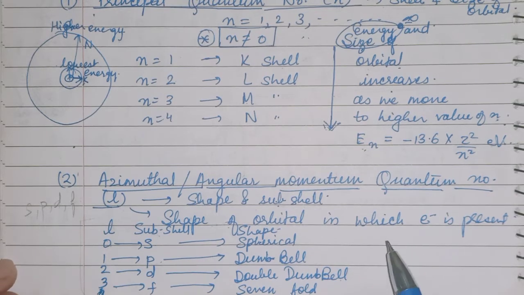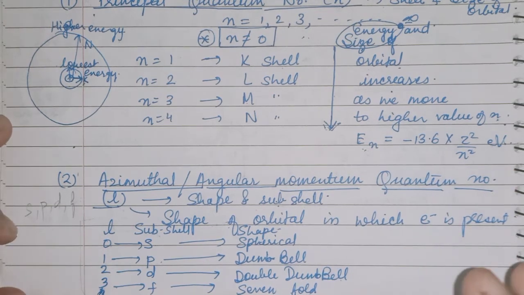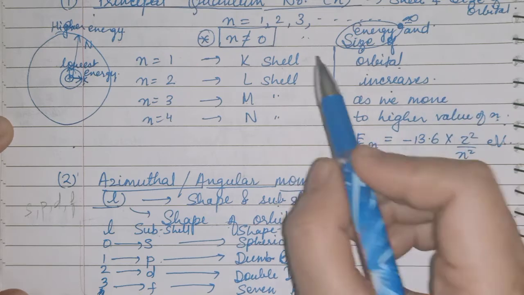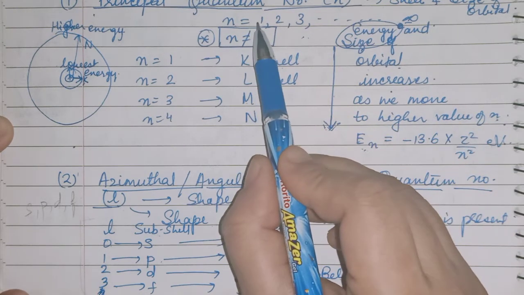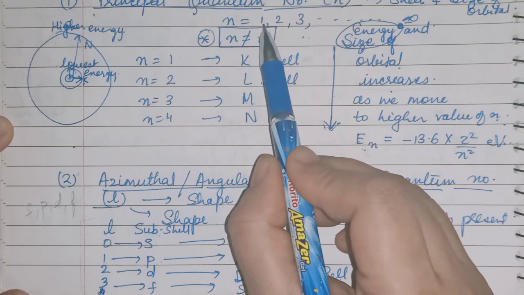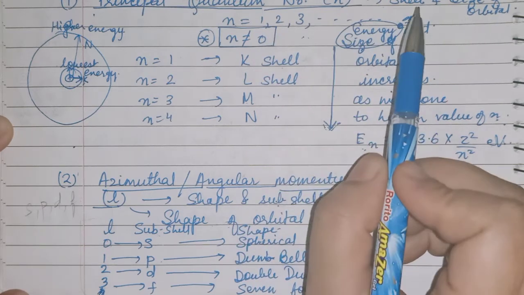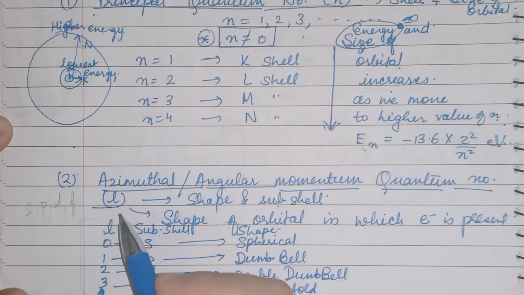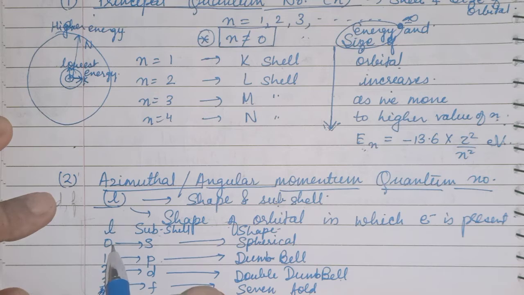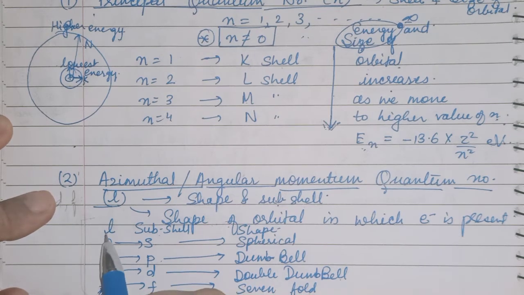So children, here you will see that in the principal quantum number the value of n starts from 1, 2, 3 and infinity, but here the value of l starts from 0, 1, 2, 3, 4 and so on. This is the important point.